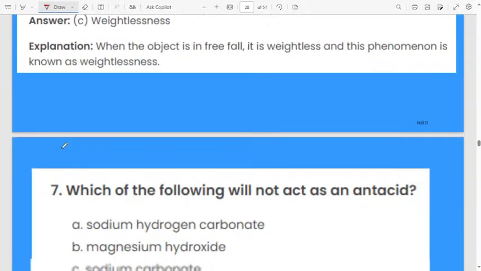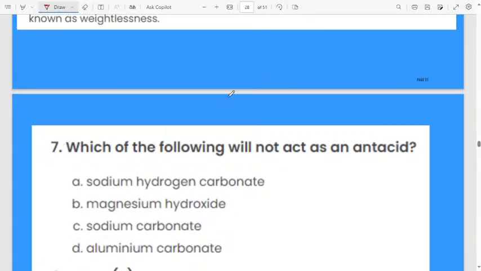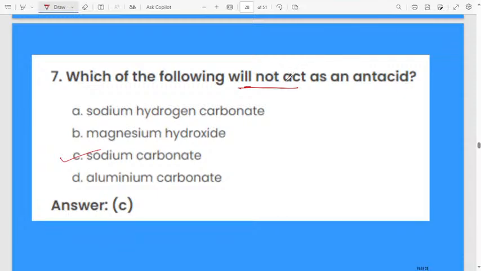Let us move to the next question. Which of the following will not act as an antacid? First option, sodium hydrogen carbonate. Second option, magnesium hydroxide. Third one is sodium carbonate. Fourth one is aluminum carbonate. Which one does not act as an antacid? Sodium carbonate. Remember, it will not act as an antacid. That is sodium carbonate.